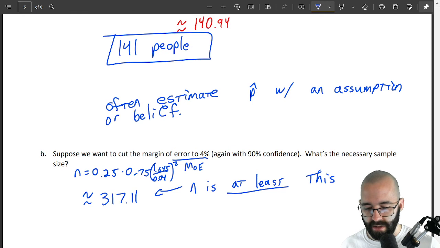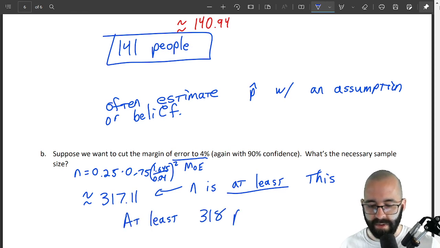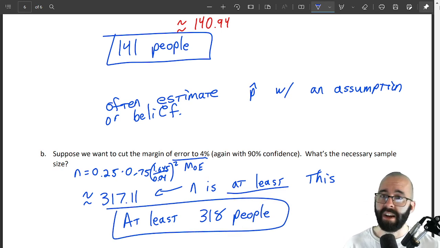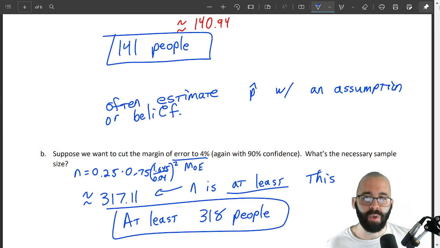At least 318 people, which is a lot more people. So for a 6% margin of error, only 141, but more than double that is required to get that margin of error down to 4%.